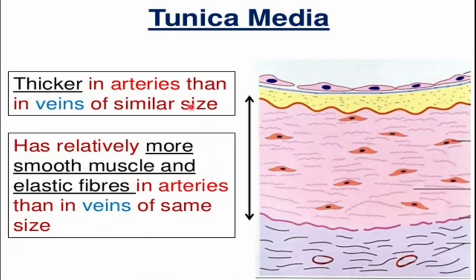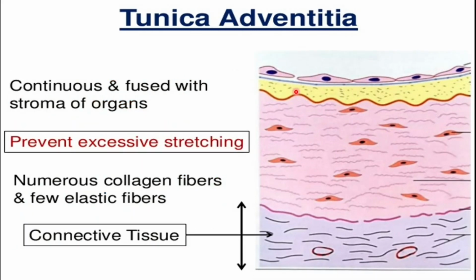And in the arteries, this tunica media is thicker as compared to the veins of similar size, and similarly in the arteries, the tunica media has more smooth muscles and elastic fibers than in the veins of the same size. And the outermost layer of the blood vessel is known as the tunica adventitia, so this area is the tunica adventitia of the blood vessel, and it has connective tissue, mainly collagen fibers and few elastic fibers.